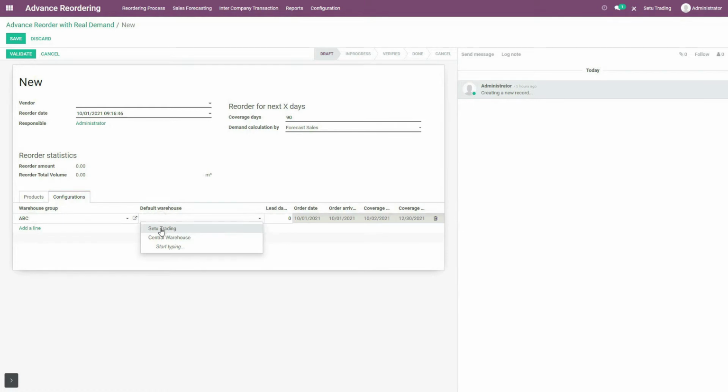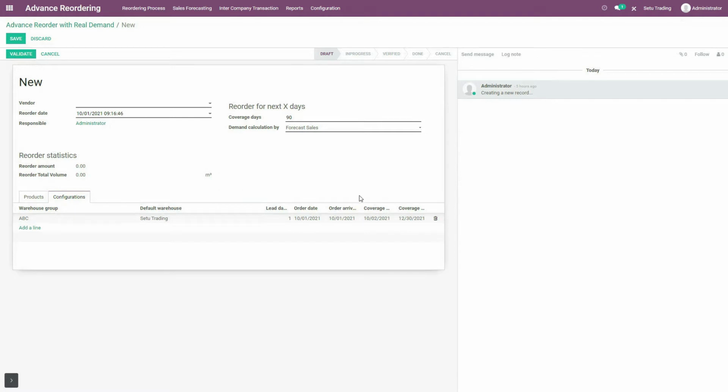It possesses 2 warehouses, namely Setu Trading and Central Warehouse. And say for example, I want to keep these products at present at Setu Trading warehouse. So I will select that warehouse as default warehouse. And these products will take 1 day to reach this warehouse. So I will enter 1 over here as lead days. You can see over here now that the forecast quantity of the products that I have selected here for these warehouses, that is Setu Trading and Central Warehouse of this warehouse group, that is ABC, will be calculated from 2nd of October 2021 to 30th of December 2021.